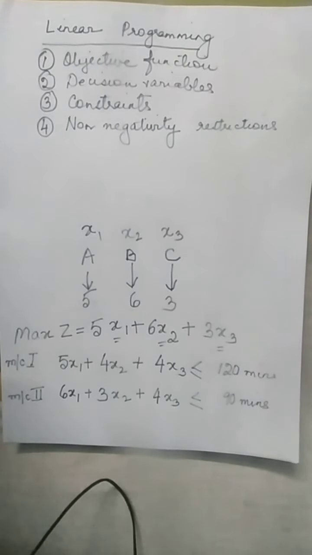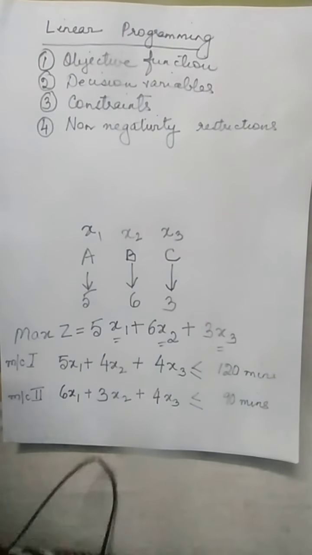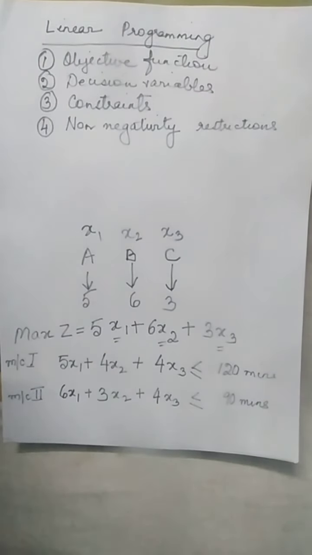So see, what all did we find? We have to have an objective function, decision variables, constraints, and non-negativity restrictions. Now, when we are referring to constraints, that means these values have some restriction on them.